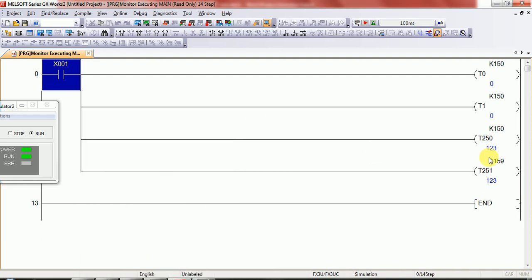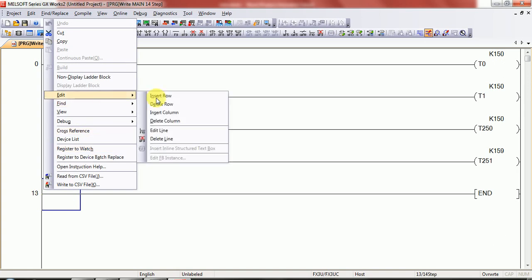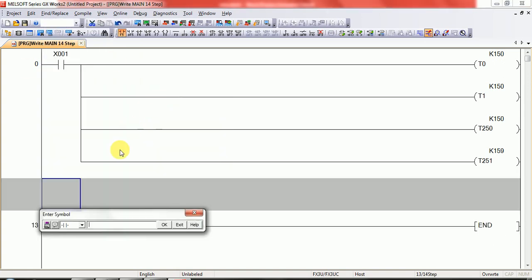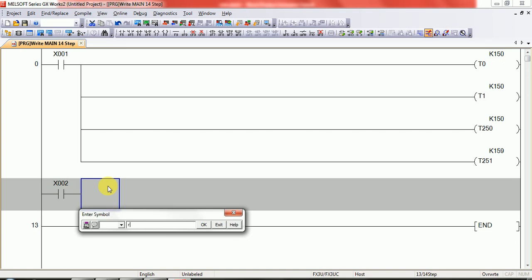If you want to reset this timer, you have to use the reset command. This timer automatically resets when your input is off, but this timer needs one more command, which I will make for you here. Go to edit form, insert a row, use any input, X02, and use the reset command RST and timer T250.